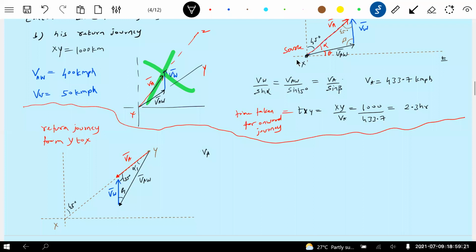VA by sine beta 1 equals VAW by sine 135 degrees equals VW by sine alpha 1. We know VAW and sine 135. So I'll get alpha 1, then alpha 1 plus beta 1.